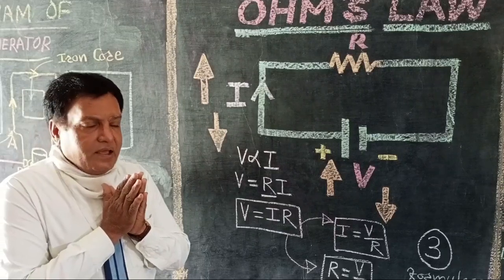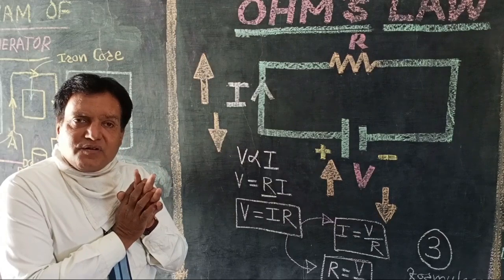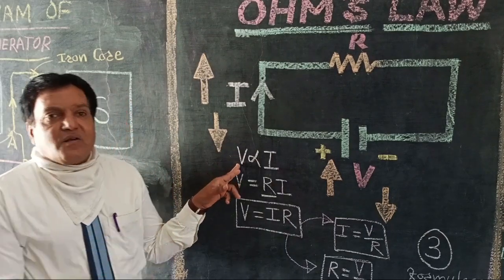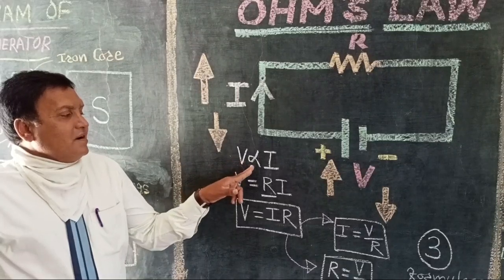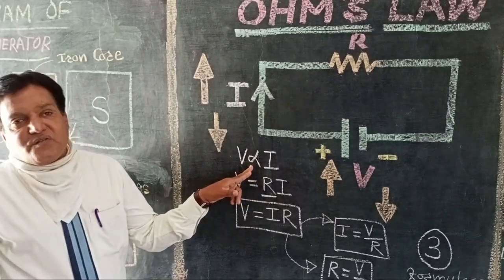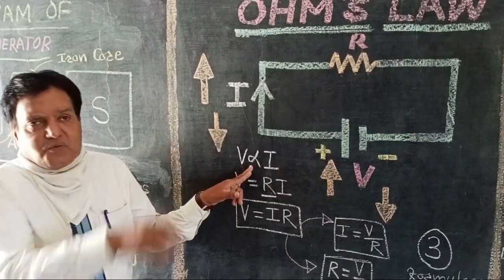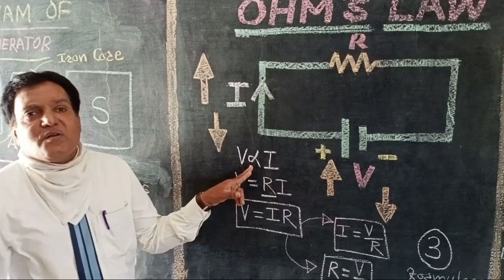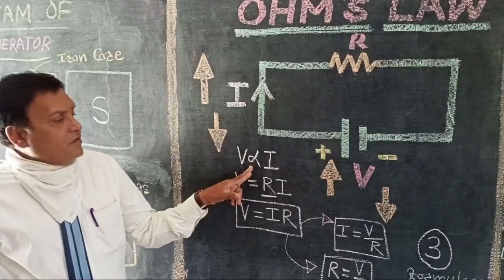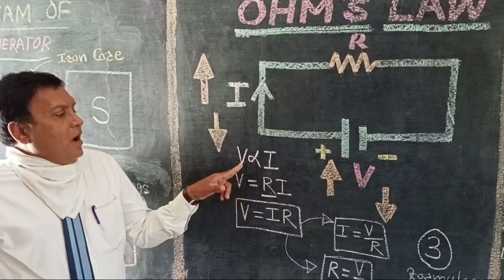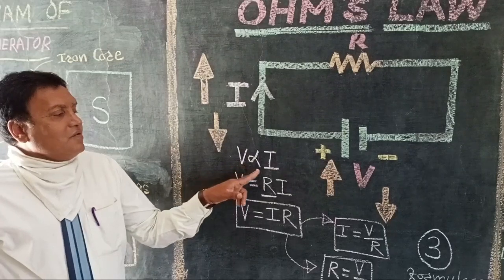We know that V is the potential difference or voltage, I is the current, and they are directly proportional. So it can be written in this manner: V proportional to I. This is the sign of proportionality. How are they related to each other? They are directly proportional. That is the relationship between voltage and current, and that is represented by Ohm. So now we have got this relationship, V proportional to I.